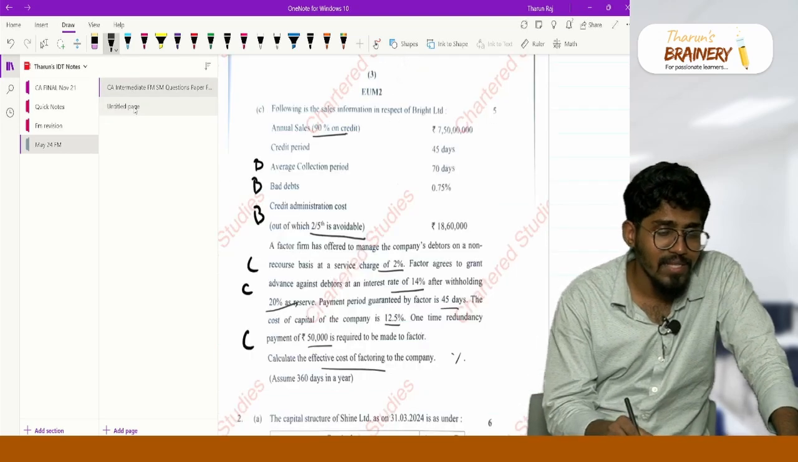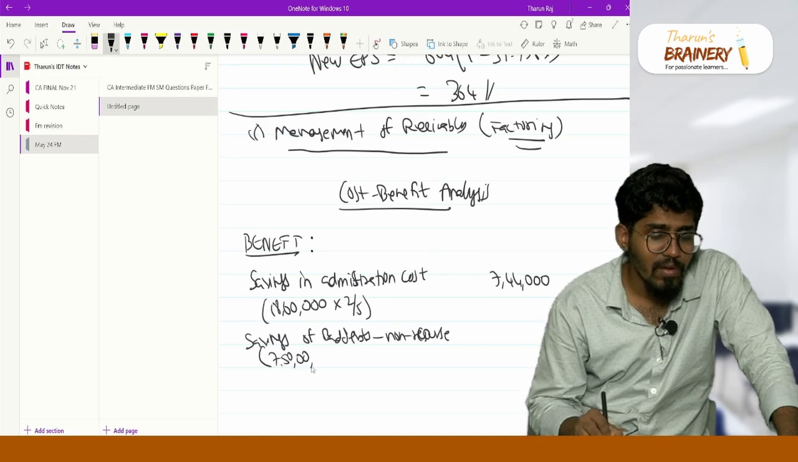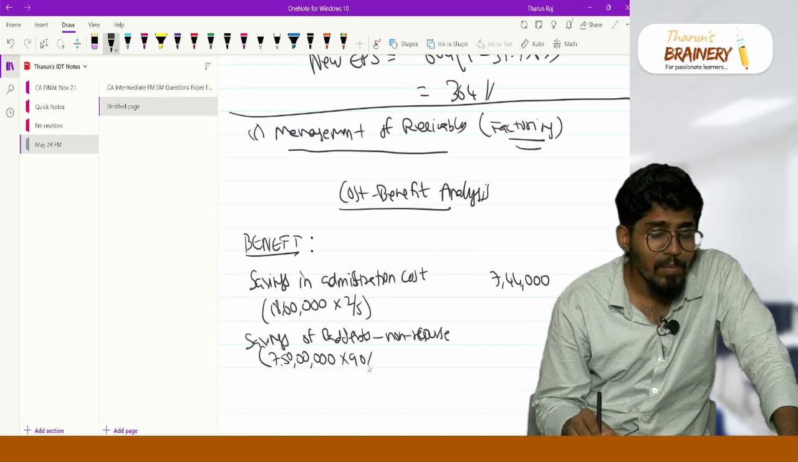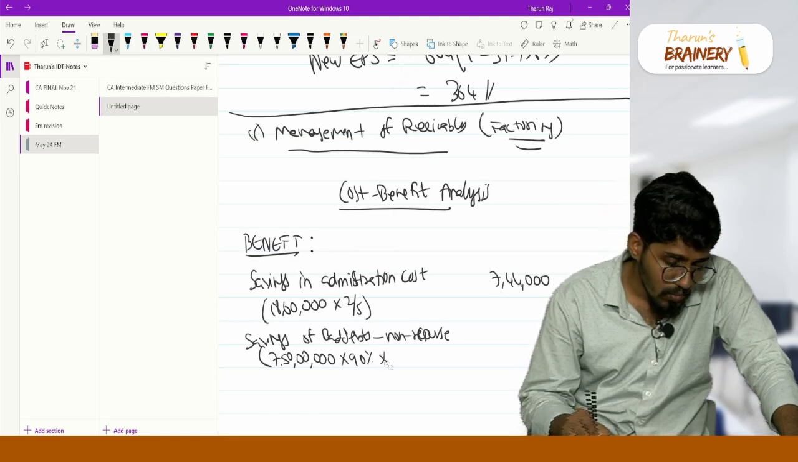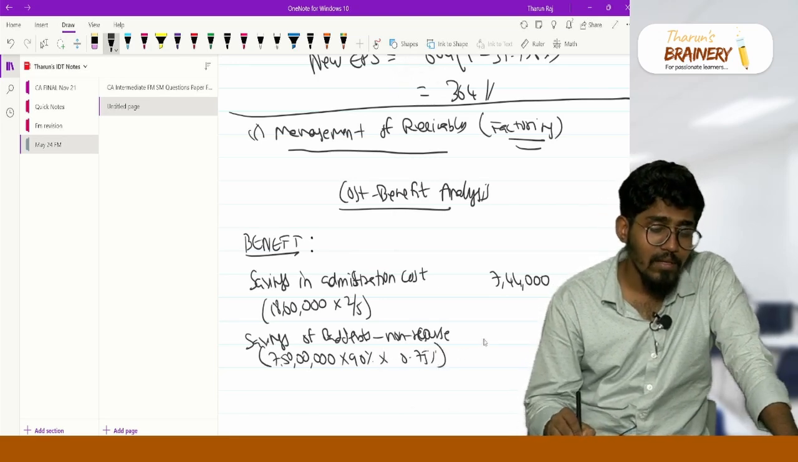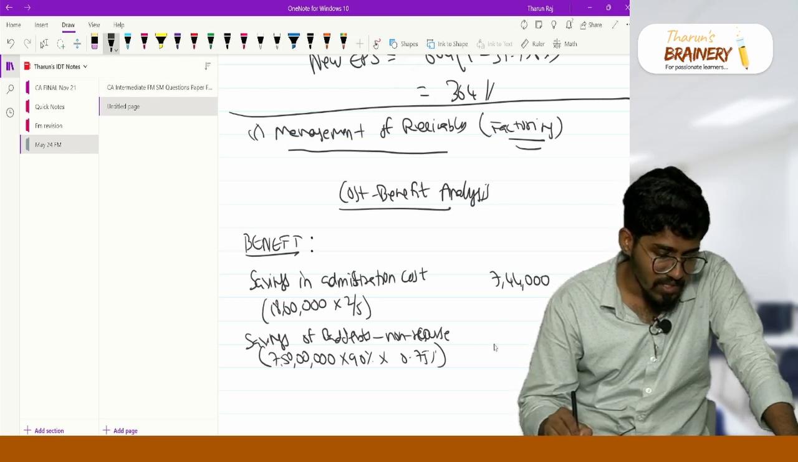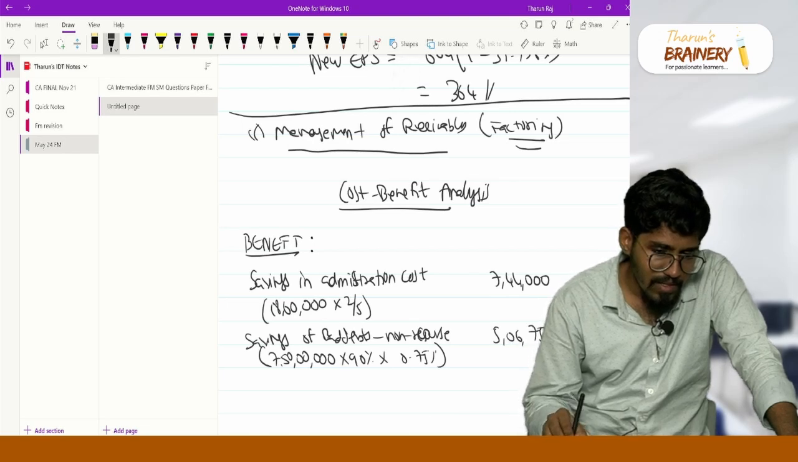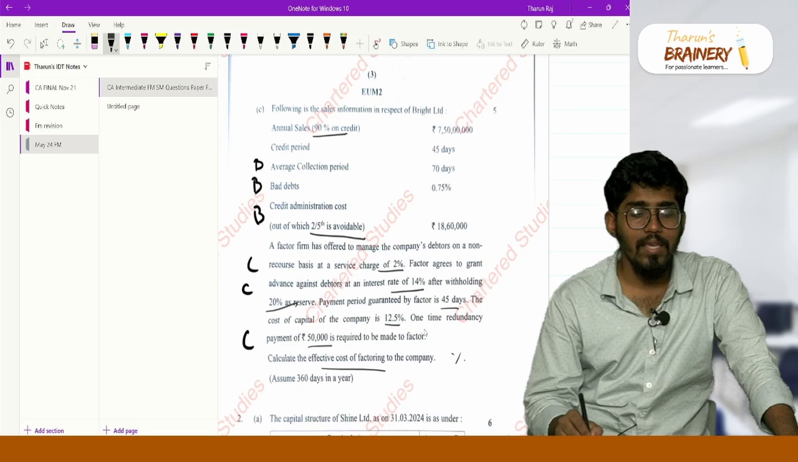So what is my credit sales? 7 crore 50 lakh at 90%. So 7 crore 50 lakh into 90%, because bad debt will come only on the credit sales, into 0.75%, which is the bad debts. So 7 crore 50 lakh into 90% into 0.75% is actually 5 crore 6 lakh 750.